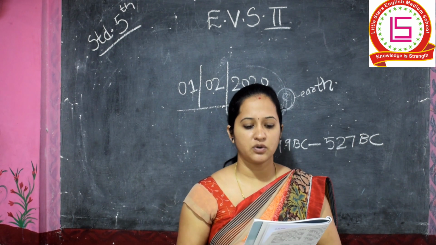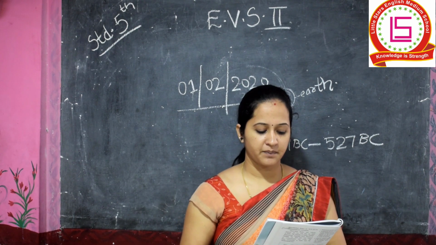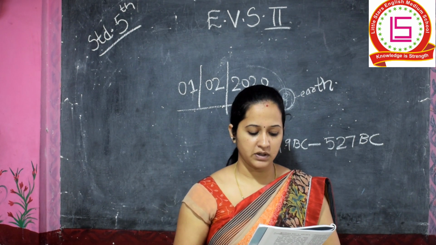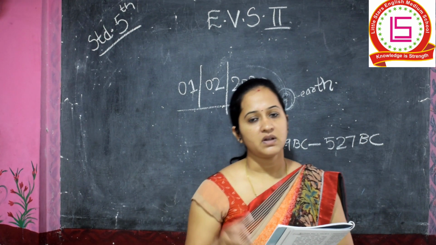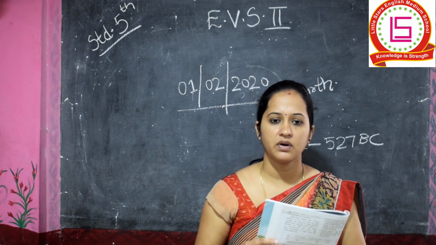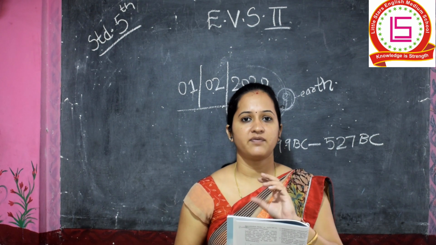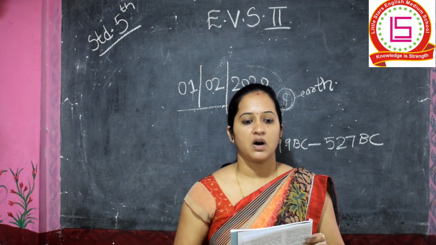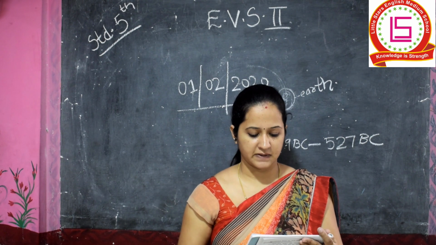And which method do they use to do so? They use carbon-14 analysis, tree rings analysis, that is dendrochronology, etc. These methods are known as dating techniques. These are the different methods that help scientists make a rough estimate of the date on which the event might have taken place.